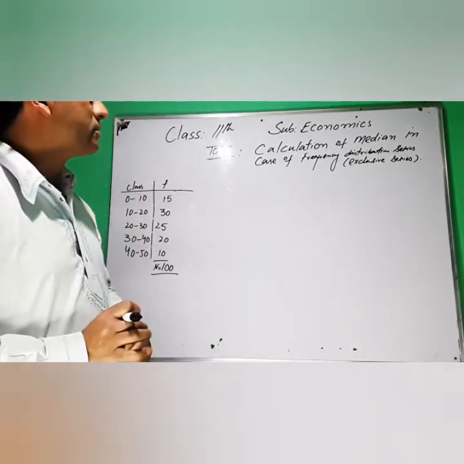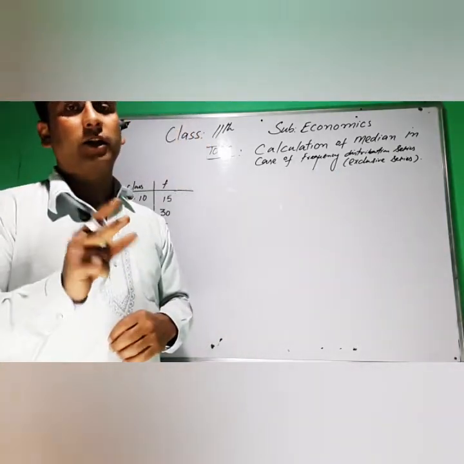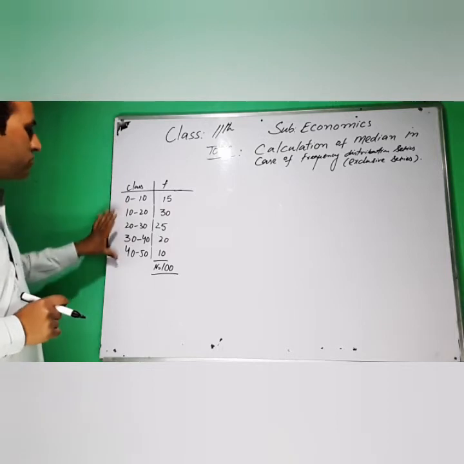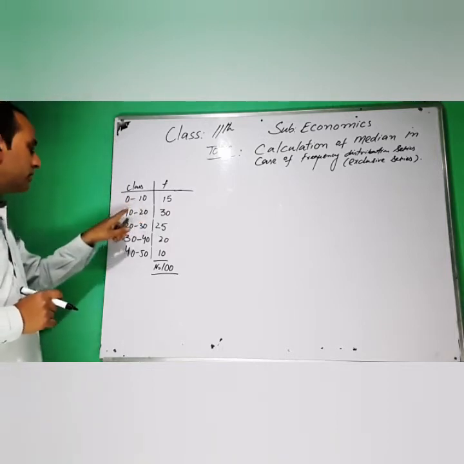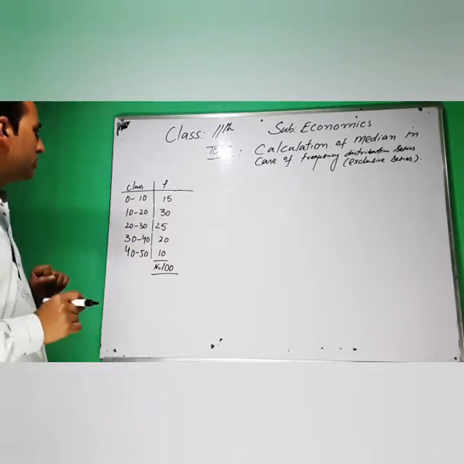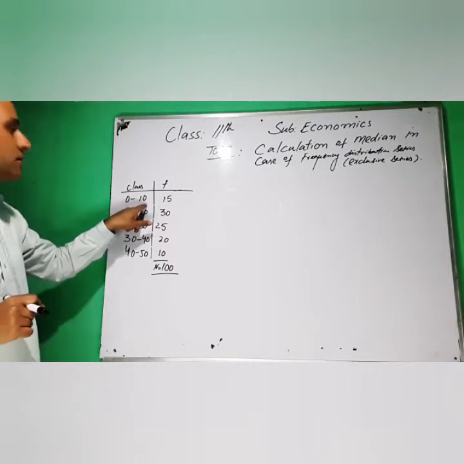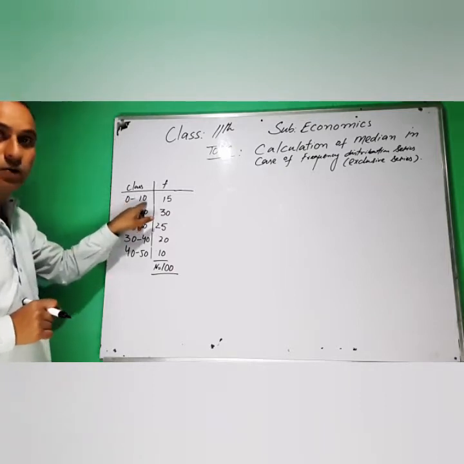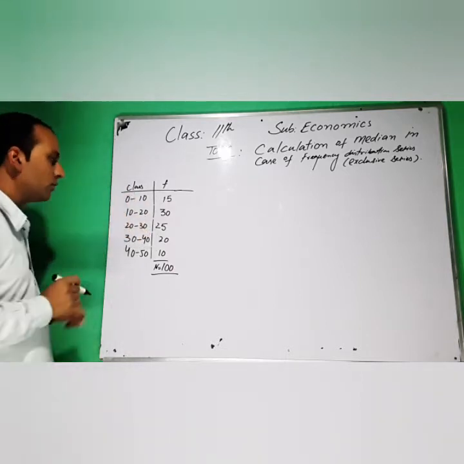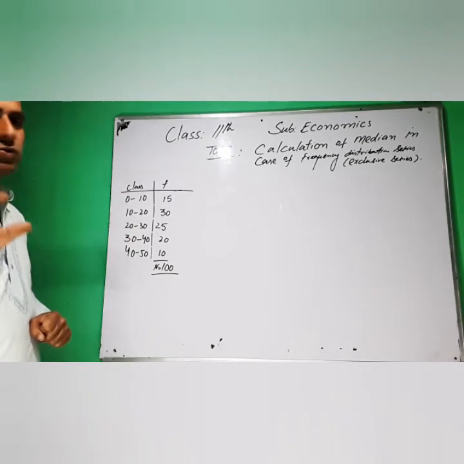In a frequency distribution series, we have two kinds of series: one is the exclusive series and the other is the inclusive series. For example, what is an exclusive series? Here, this is an exclusive series: from 0 to 10, 10 to 20, 20 to 30, 30 to 40, 40 to 50. Simply remember that in 0 to 10, 10 is repeated. When the upper limit is repeated, 0 to 10, it is L1 and it is L2. L2 is repeated again in 10 to 20, and 20 is repeated in 20 to 30, and 30 is repeated in 30 to 40. This is simply called an exclusive series.